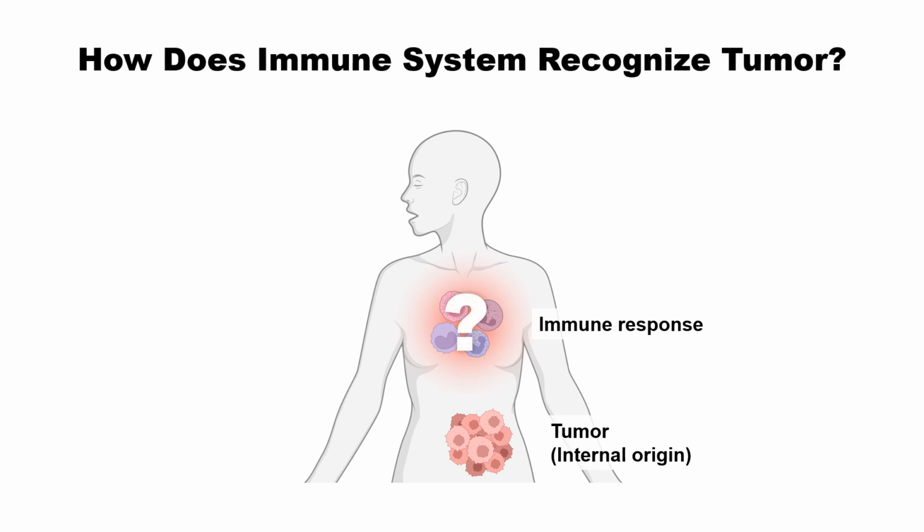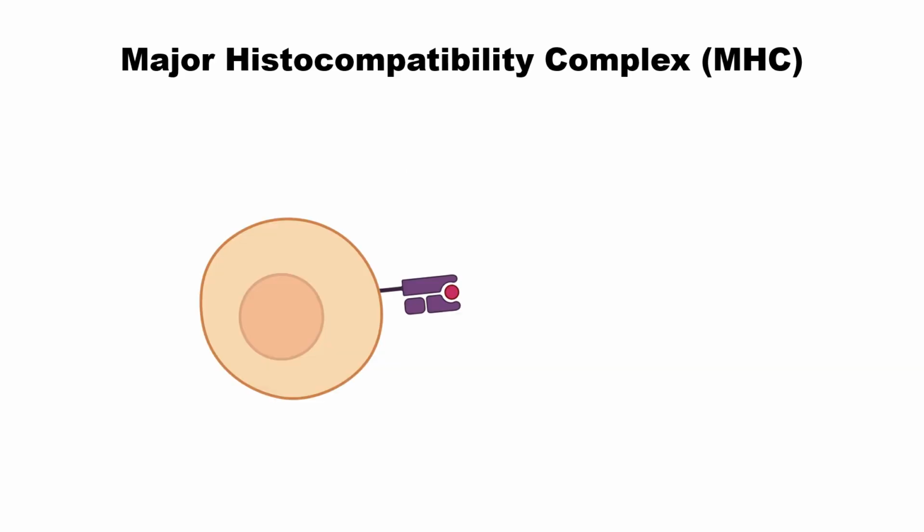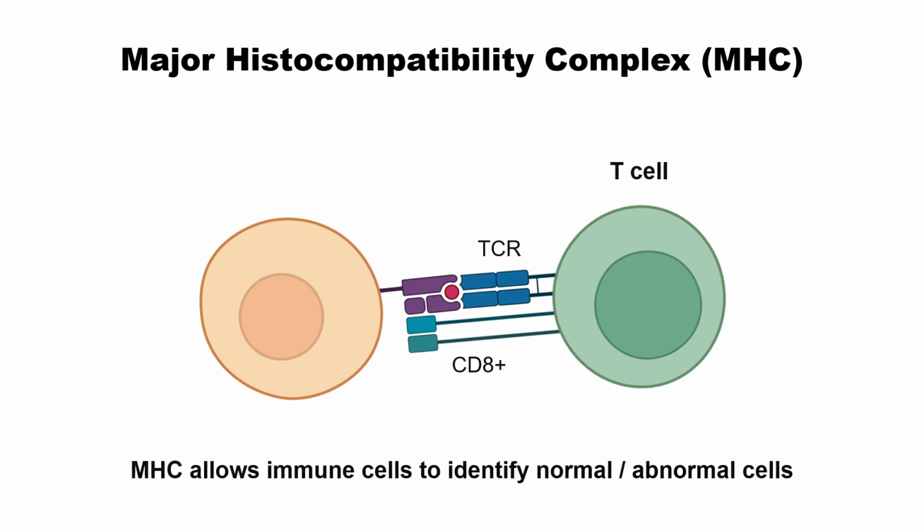In this case, how can the immune system recognize this tumor, which was originally the same as our own body? An important component for this activity is the major histocompatibility complex, so-called MHC. Our cells can present this MHC, and it can present an epitope. An epitope is an antigen-like small fragment, and this can be recognized by our immune cells.